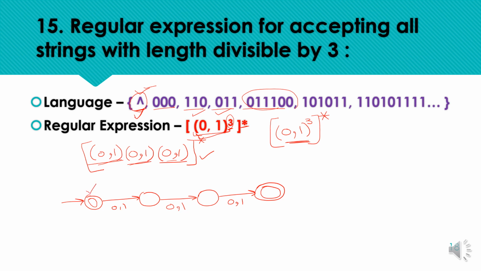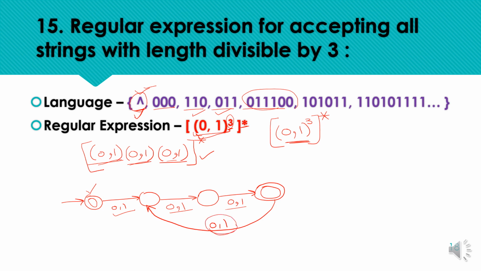After receiving the first, second and third symbols we go to the final state, and after that all other combinations are also acceptable. It means after that, if we receive 0 or 1, any symbol, at the final state.